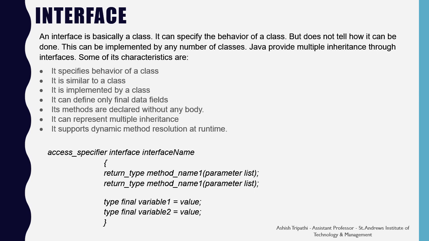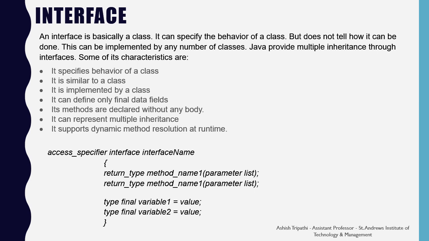Some of the characteristics of interfaces are: it specifies the behavior of a class. Interfaces are similar to a class. An interface is implemented by a class. An interface can define only final data fields. That means you have to specify a constant value to the data field, and that data field should be static as well as final. Its methods are declared without any body. That means the methods of the interfaces are abstract. They are not declared with some body.